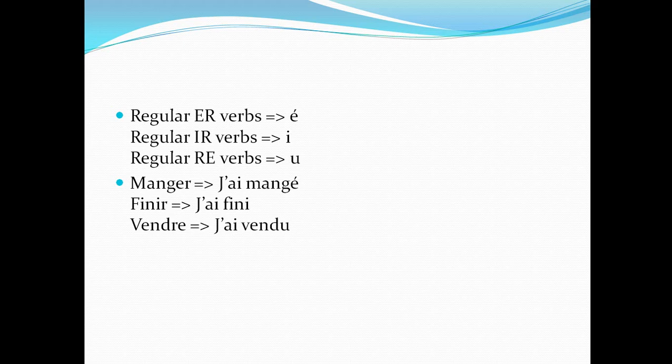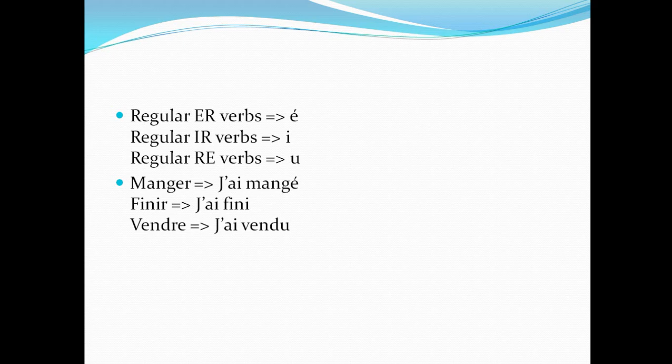If we take an er verb, the first group, like manger, and we have to compose the participe passé, we will just drop the er and, instead of er, add é with accent aigu.